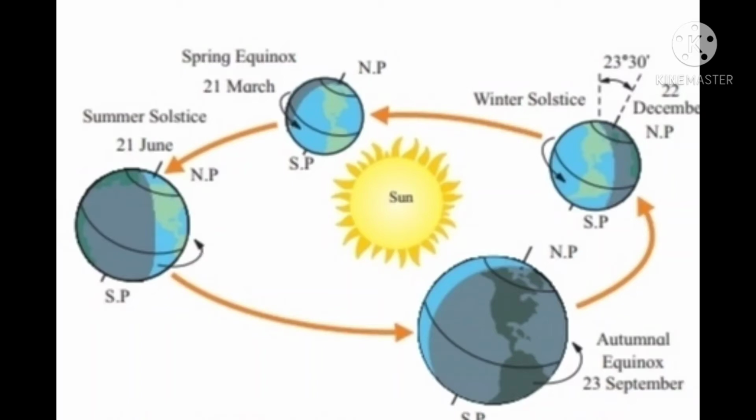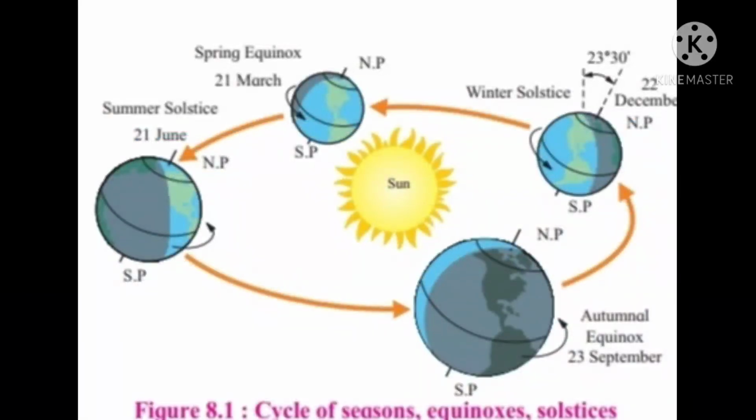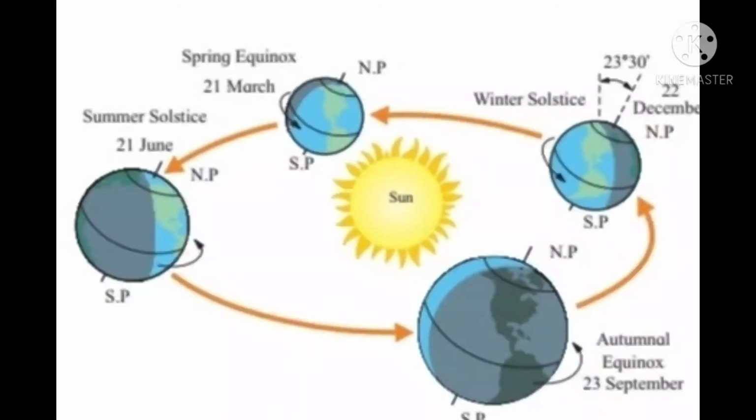Second, from 22nd December to 21st June, the sun keeps on moving towards the north. This period is called Uttarayana. Which season will you experience in the northern hemisphere around 22nd December? It is winter. What would be the season in the northern hemisphere around 21st June? It will be the summer season.